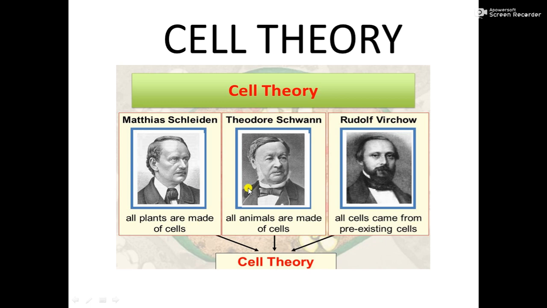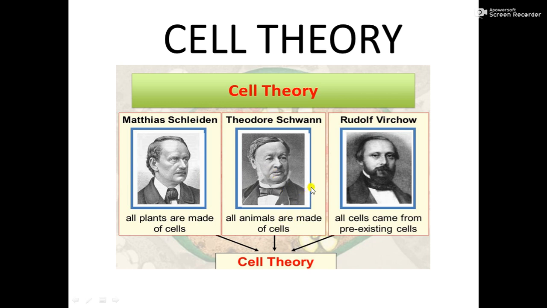At the same time, Theodor Schwann, a zoologist, an animal scientist, observed that all animals are also made up of cells. So they concluded that all organisms are made up of cells. Matthias Schleiden said all plants are made up of cells, and Theodor Schwann said all animals are made up of cells.